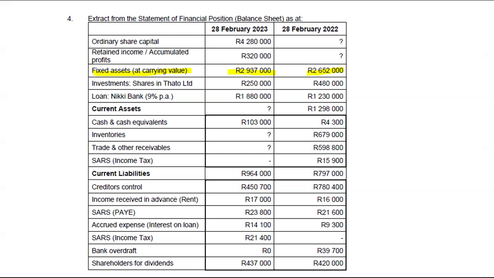If our investment goes down, it means we took our money back, meaning that we sold shares back to that company. And when we sell shares to that company, they will give our money back. So that will be an inflow. And here it means that Tato Limited gave us our money back.